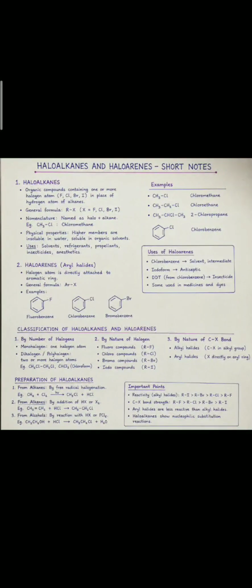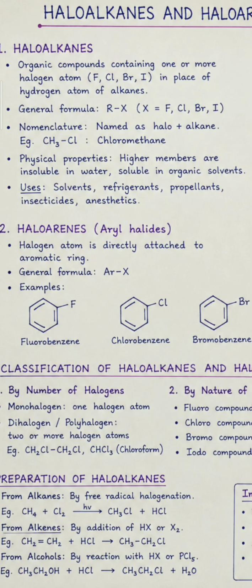Haloalkanes and haloarenes. Haloalkanes means organic compounds containing one or more halogen atoms (fluorine, chlorine, bromine, iodine) in place of hydrogen atoms of an alkane. It means that in the alkyl group, one hydrogen is replaced by a halogen. The general formula is RX, where X equals fluorine, chlorine, bromine, or iodine. Nomenclature: named as halo plus alkane, for example CH3Cl, chloromethane.